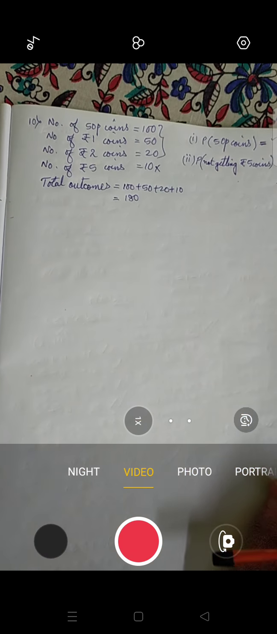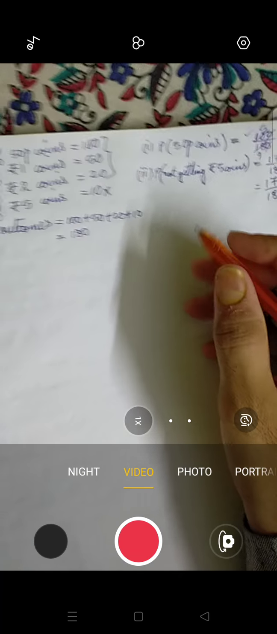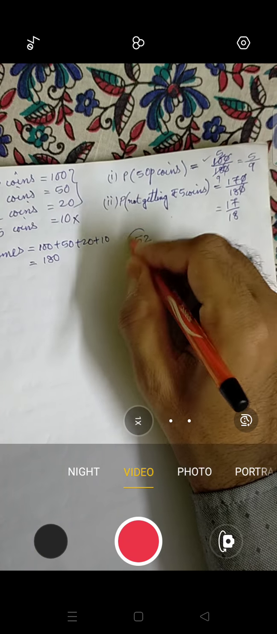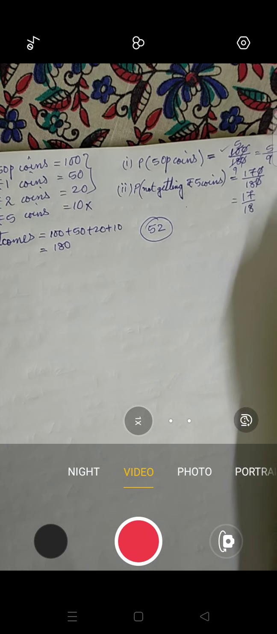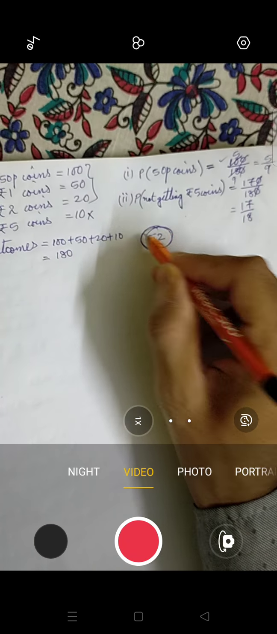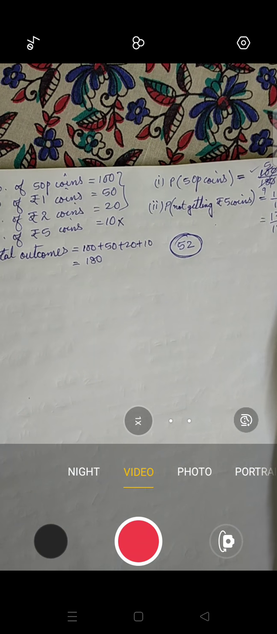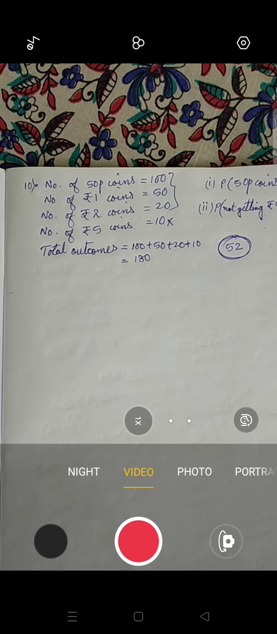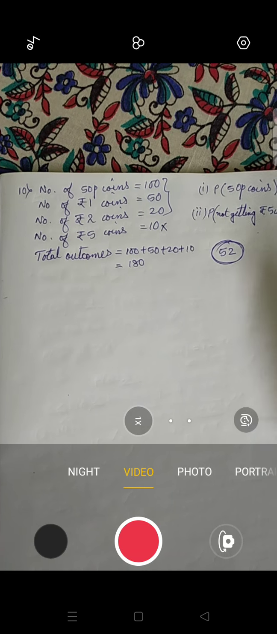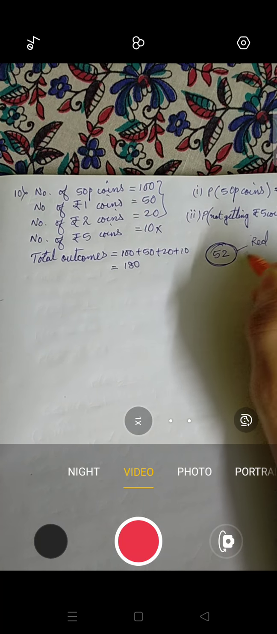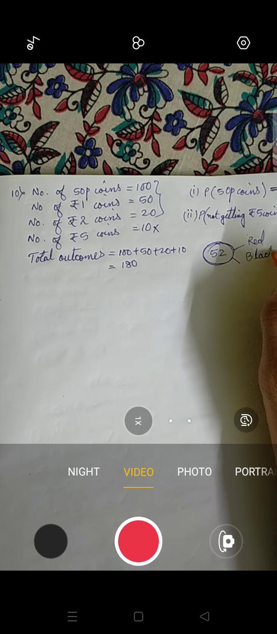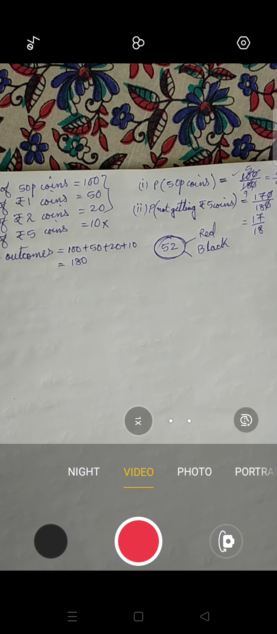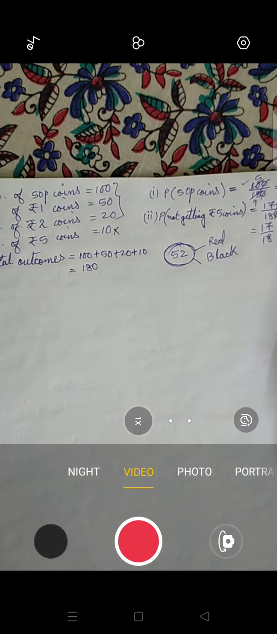Remember that in a deck of cards, there are total 52 cards. And how many colors are there? Students directly answer, sir, there are 4 colors. But there are only 2 colors. One is red, another one is black. There are 4 shapes.